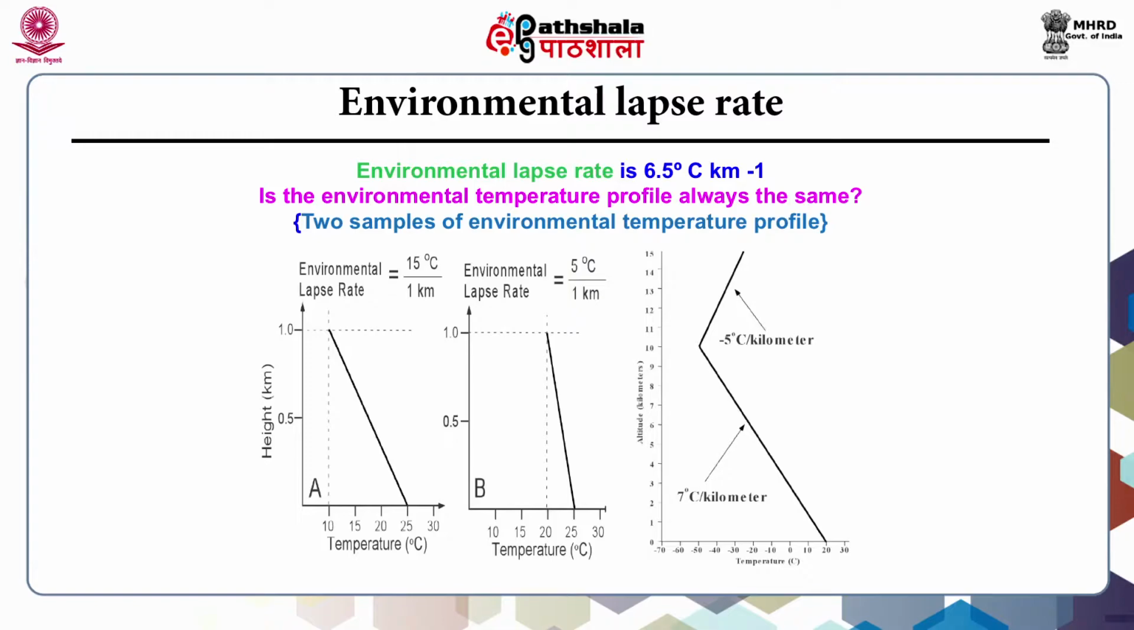This figure shows the environmental lapse rate. Here, two samples of environmental temperature profile are given. One with the environmental lapse rate 15 degrees Celsius per 1 kilometer, and the other, figure B, represents 5 degrees Celsius per kilometer. Here the environmental temperature profile is not always the same. We can see it clearly from these two figures A and B, where the environmental lapse rate is 15 degrees Celsius per kilometer and 5 degrees Celsius per kilometer in the other one.